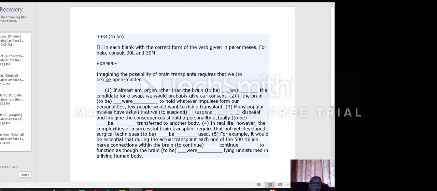Any organ other than the brain be the candidate for a swap, we would probably give our consent. If the brain be to hold whatever impulses form our personalities, few people would want to risk a transplant. Many popular movies have asked that we suspend disbelief and imagine the actual one be transferred.